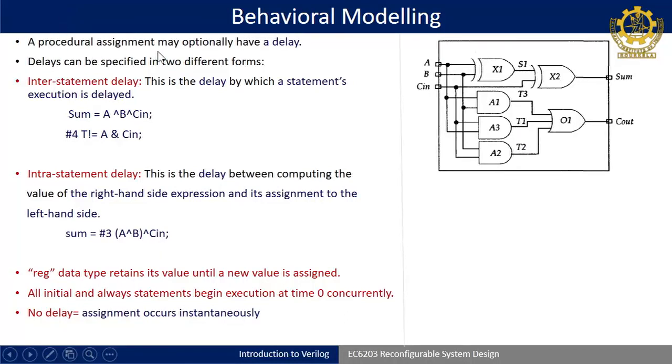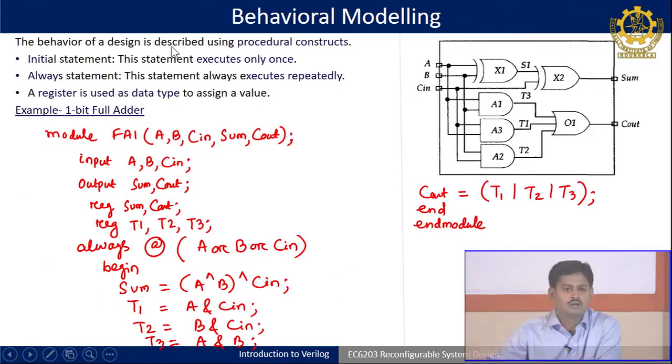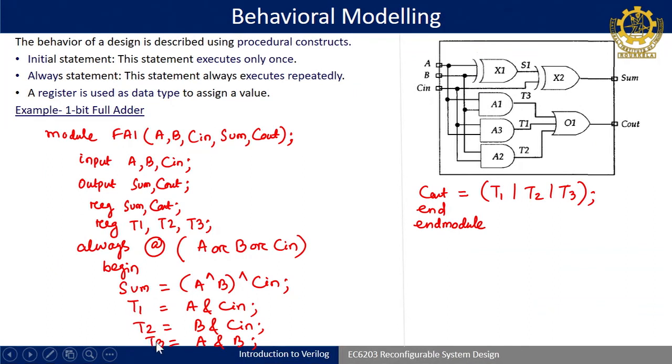A procedural assignment statement, why is it called procedural? Because it acts in sequence. When you are writing an always block here, after begin all these lines will execute one after another, meaning first sum will be evaluated, then T1, then T2, then T3, then C out. This is not concurrent, because always has been written and begin indicates it is sequential in nature.